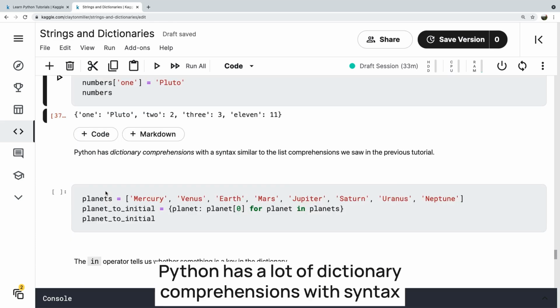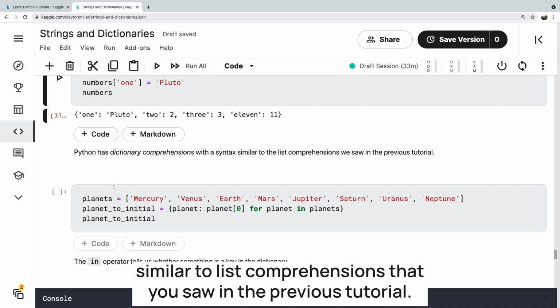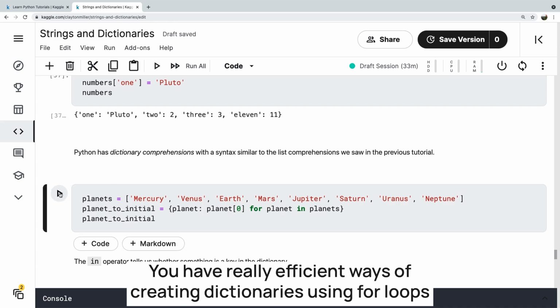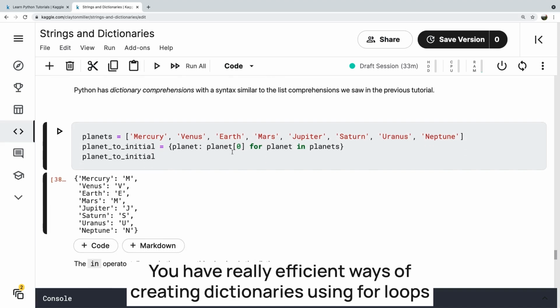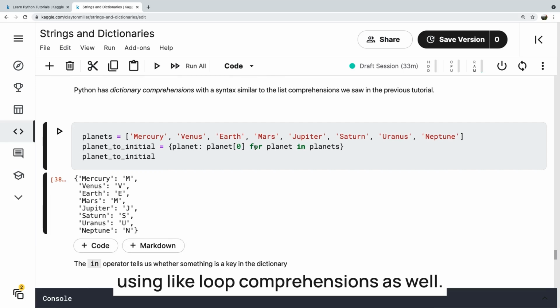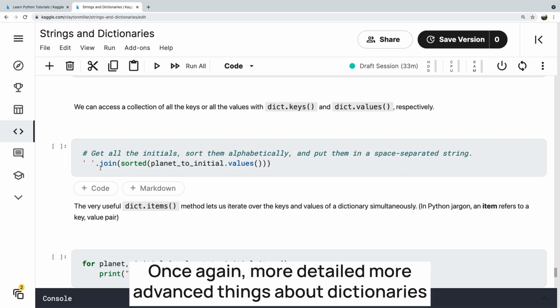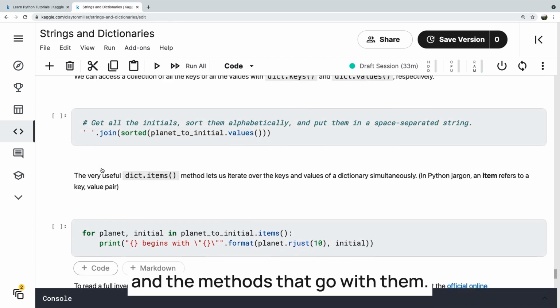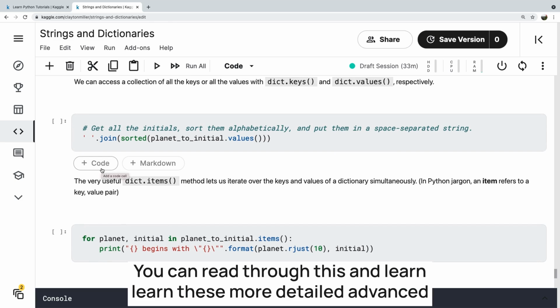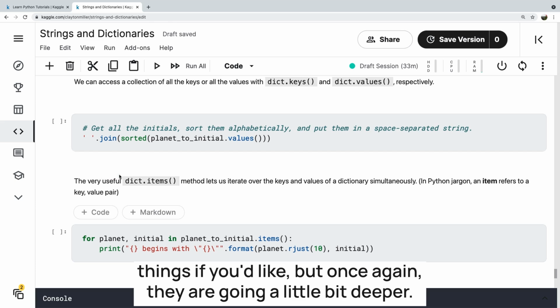Python has a lot of dictionary comprehensions with syntax similar to list comprehensions that you saw in the previous tutorial. You have really efficient ways of creating dictionaries using for loops, using loop comprehensions as well. Once again, more detailed, more advanced things about dictionaries and the methods that go with them. I won't dive into that. You can read through this and learn these more detailed, advanced things if you'd like, but once again, they go a little bit deeper.